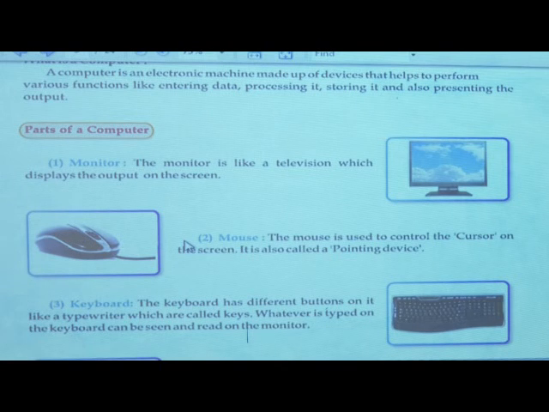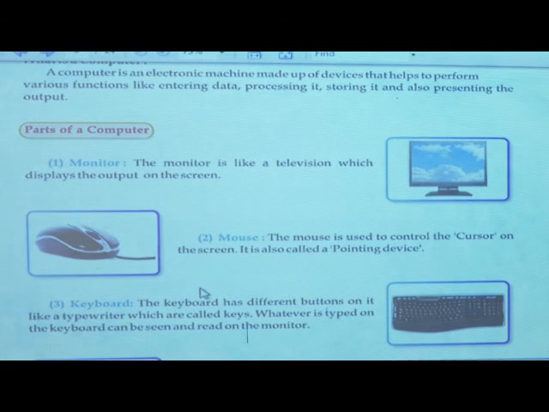Now next is mouse. Mouse is used for cursor control. What is meant by cursor control? If we want to go from one page to another page, then we use the mouse. If we want to move our cursor from one place to another place, we must use the mouse. That's why mouse is called a cursor control. Mouse shows where we are exactly, and mouse is also called a pointing device.